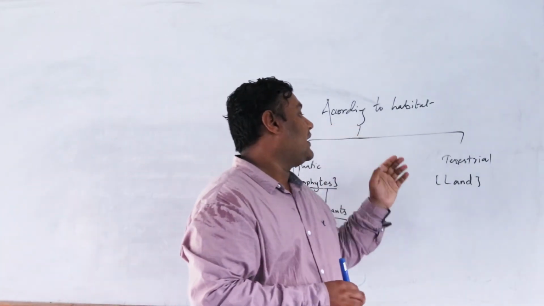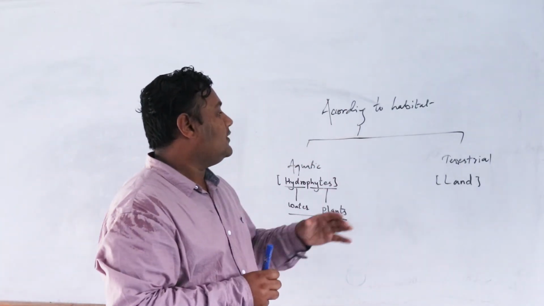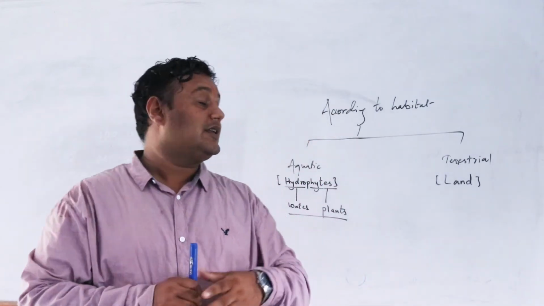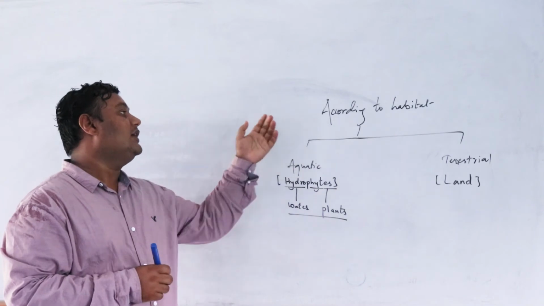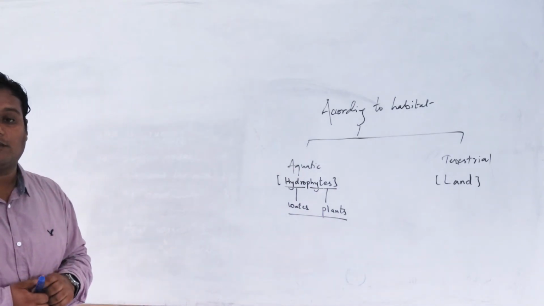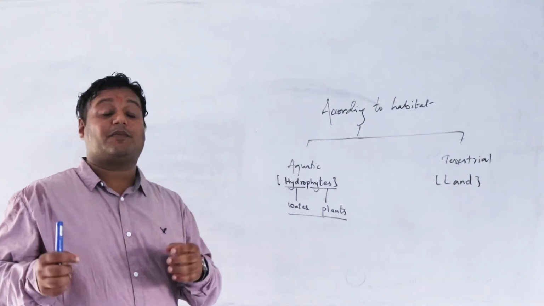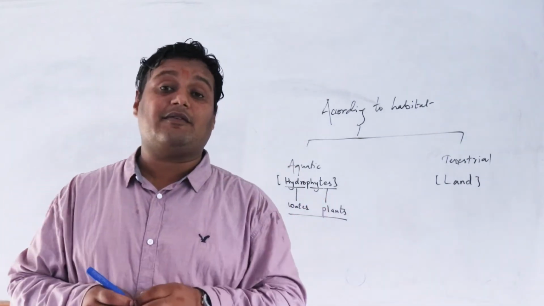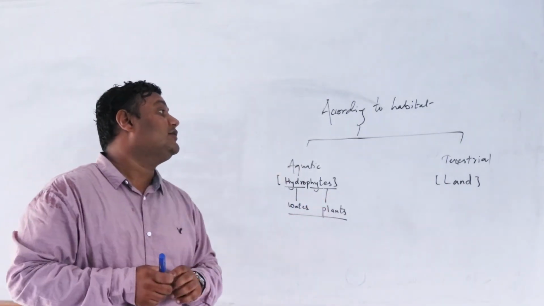The characteristics or the types of terrestrial plants we will be reading in the next class. Today we have read about the habitat of the plant. Plants are categorized according to habitat, according to their lifespan, and according to their flowering characteristics. Today we have read according to the habitat.